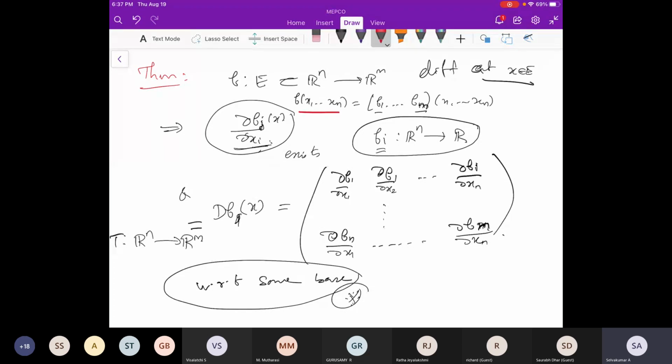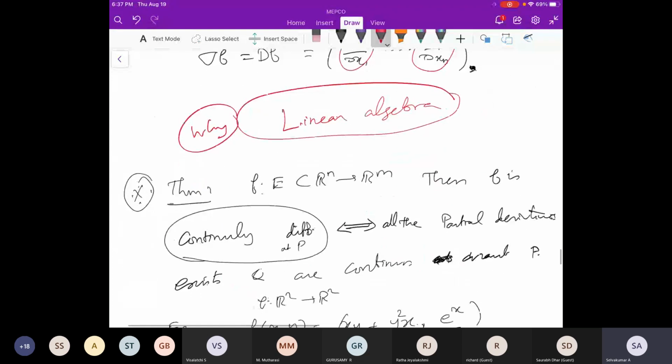Each function f of x1, x2, ..., xn can be looked at as f1, f2, ..., fm, where each fi is from Rn to R, so you can calculate those partial derivatives. Finally, the derivative map can also be thought of in terms of partial derivatives, if the function is differentiable at a point. This is very important. With respect to some basis, this is a matrix. These are the main important things we have seen.